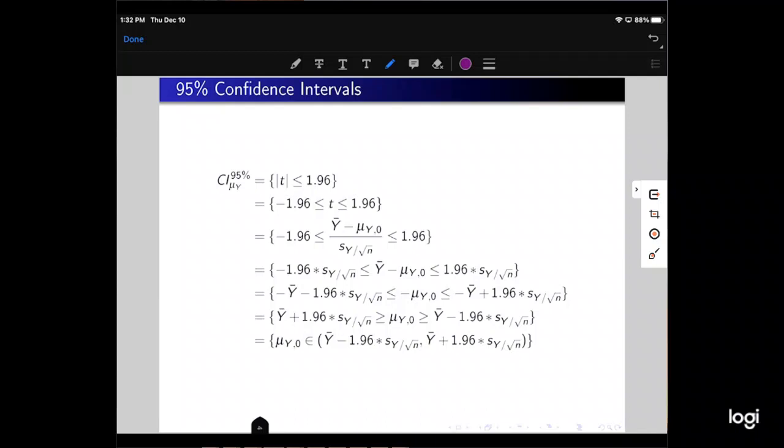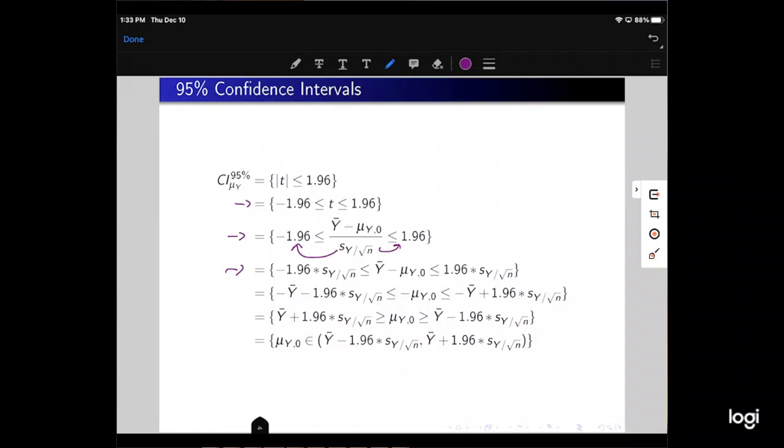The 95% confidence interval for mu y is written as the absolute value of the t-stat being less than or equal to 1.96. So we can take away the absolute value, and then we get the second line here: negative 1.96 is less than or equal to t, which is less than or equal to 1.96. We can substitute in the value of the t-stat for line 3, and then we can multiply both sides of the equation by the standard error. So that's this coming over here and over here, and then we get line 4.